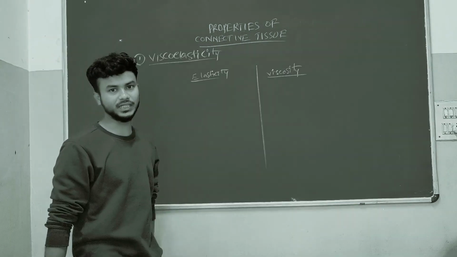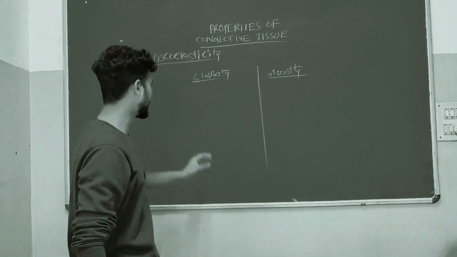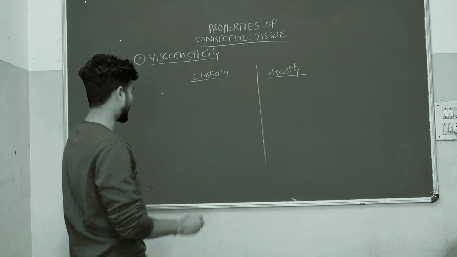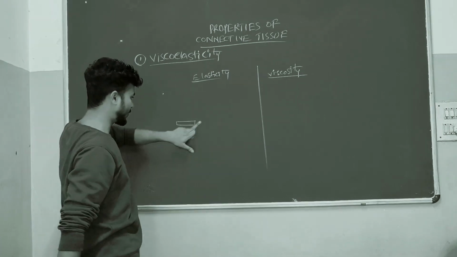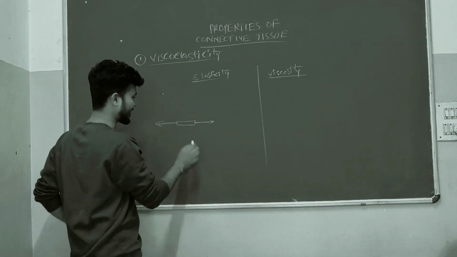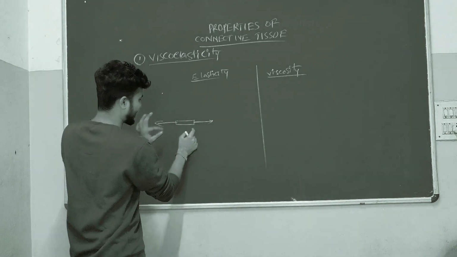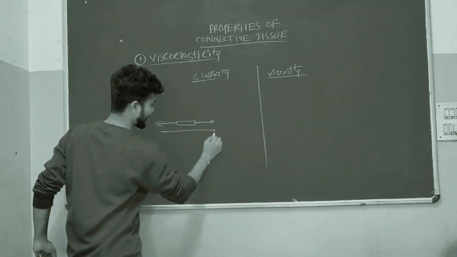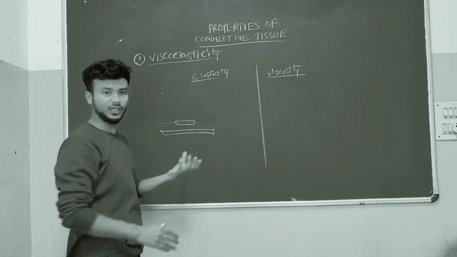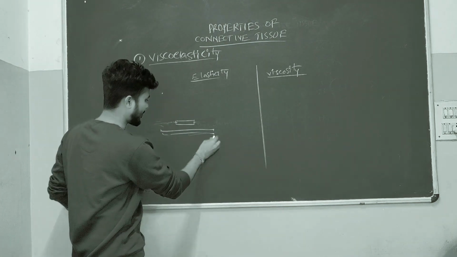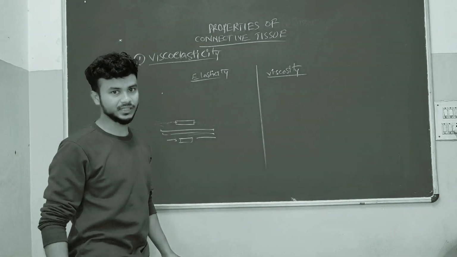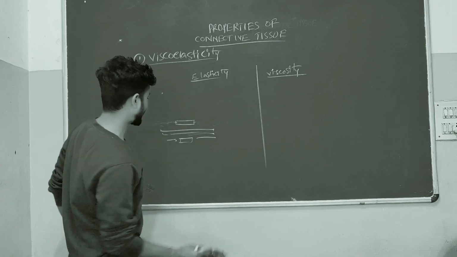Okay. First property, viscoelasticity. Here, we know what elasticity means. If we take one structure and stretch it here and here, the structure of that tissue will elongate. After removal of that external force, it will come back to its original position. This is nothing but elasticity.